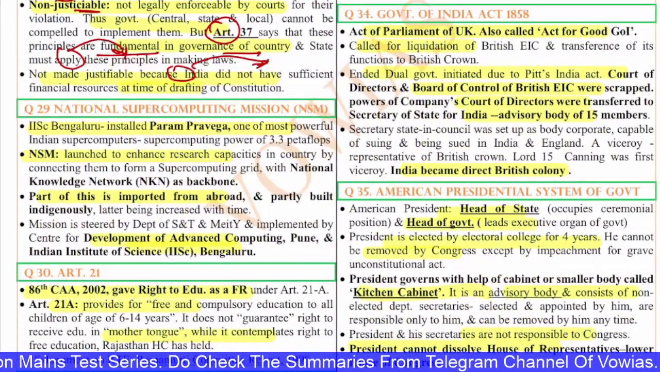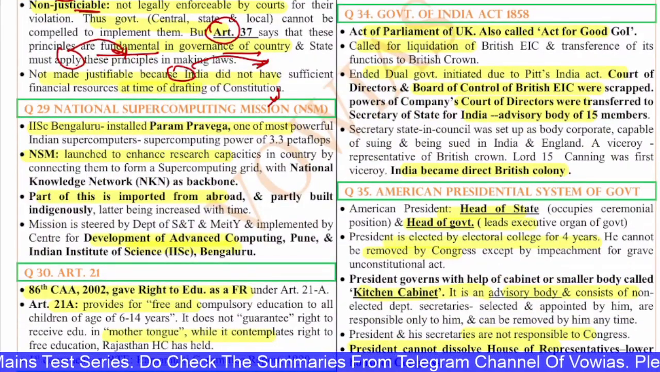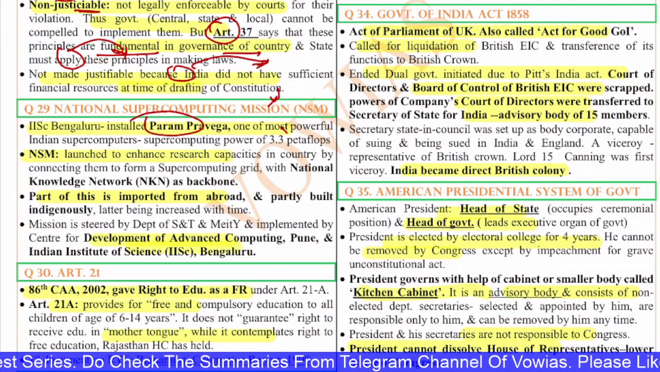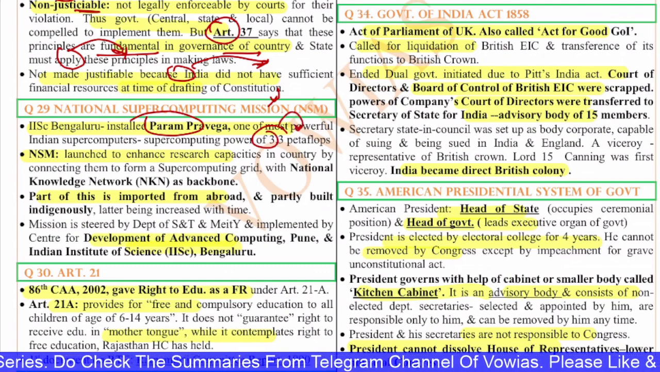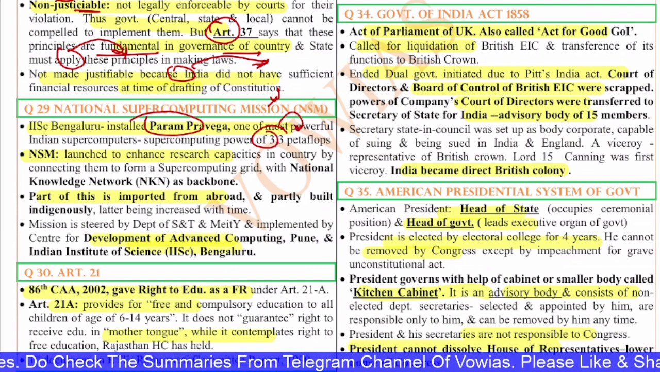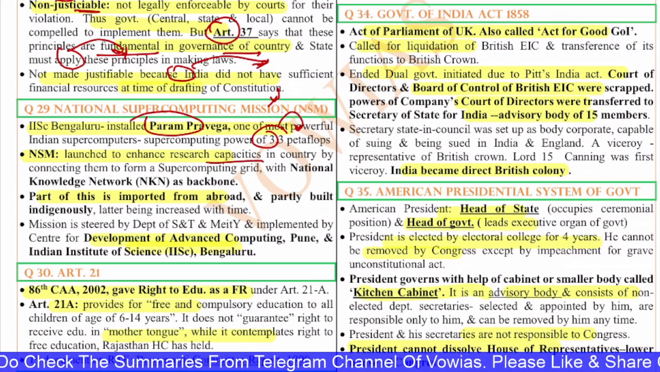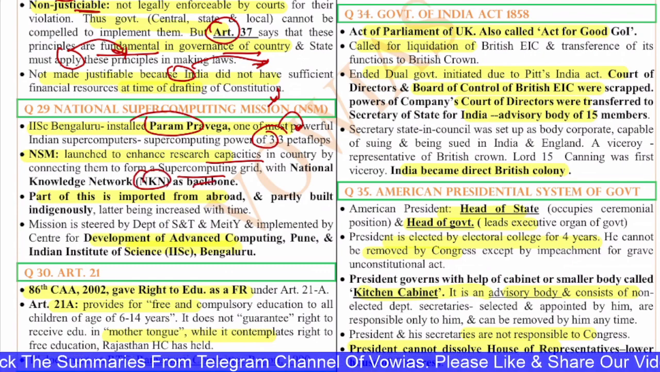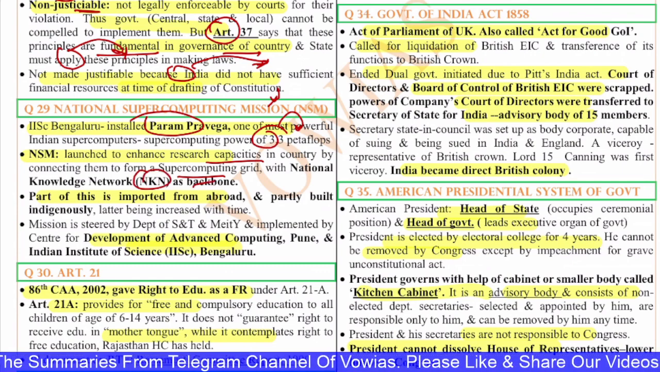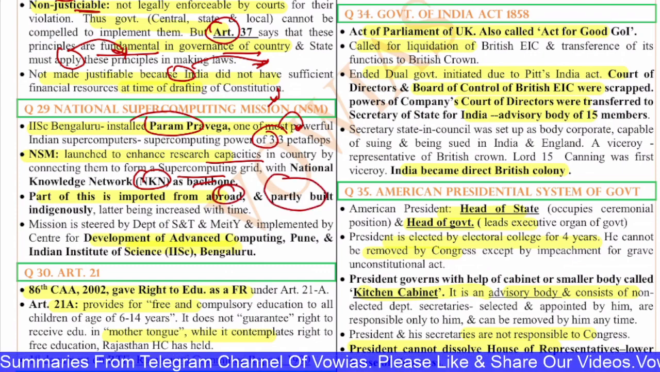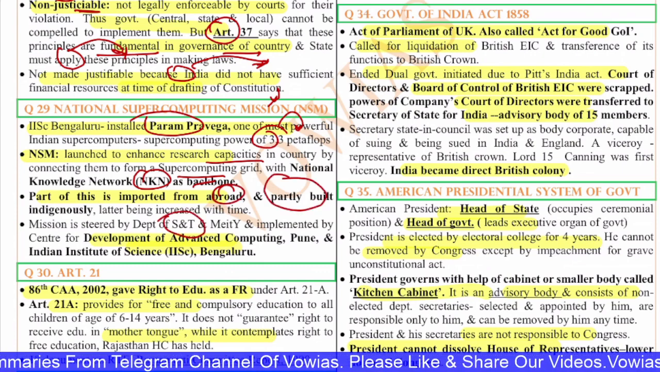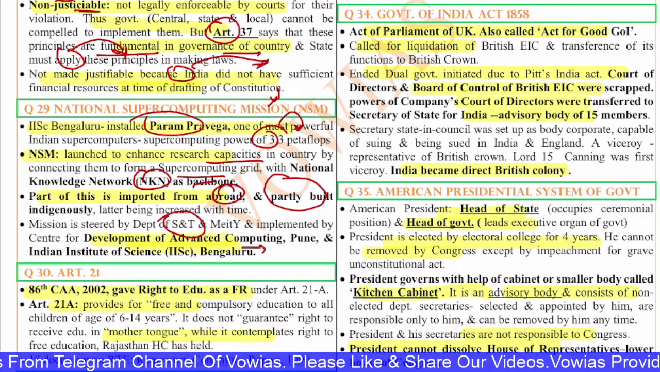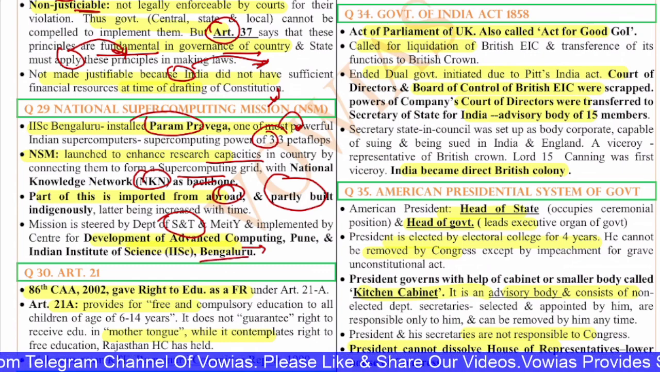Next, the 29th question is on the National Supercomputing Mission. IISc Bangalore installed Param Pravega, which is one of the most powerful Indian supercomputers, with supercomputing power of 3.3 petaflops. The NSM was launched to enhance the research capacities in the country by connecting them in the form of a supercomputing grid with the National Knowledge Network as the backbone. Part of this is imported from abroad and partly built indigenously. The mission is steered by the Department of Science and Technology, MeitY, and implemented by the Centre for Development of Advanced Computing, C-DAC, Pune, and IISc Bangalore.